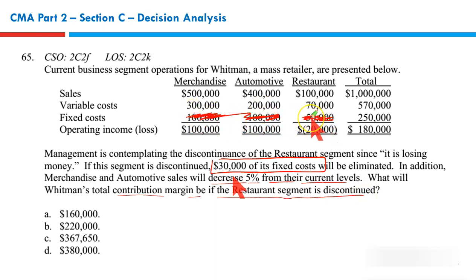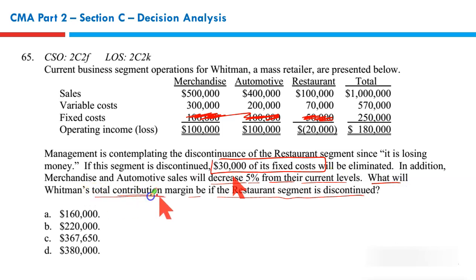Our decision will be made entirely upon sales and variable costs. Right? Now let's see what is the situation. If we discontinue restaurant business, we will lose $100,000 sales and $70,000 variable cost.